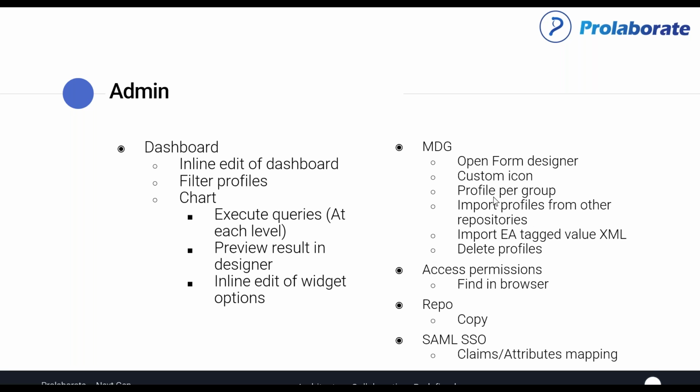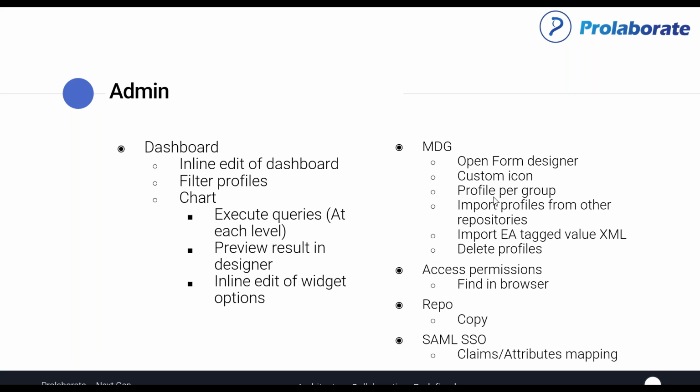And one of the most sought after features in the past was having a custom form for users. So if you are looking at a BPMN activity or an Archimate application, and you want to show different information for different stakeholders, a BPMN activity will have a million tag values out of the box, but then you can also have things like cost or efforts or applications as custom attributes added to it. And if you look at EA, it's going to be fully exhaustive. It's going to show all the tags at the same time, but Collaborate was allowing us to simplify that experience, have a custom form for a user or a user group.